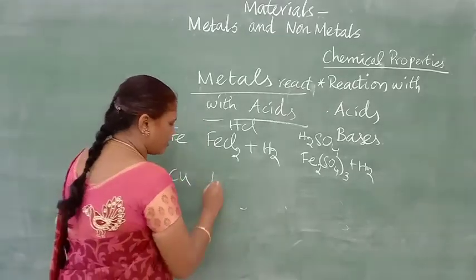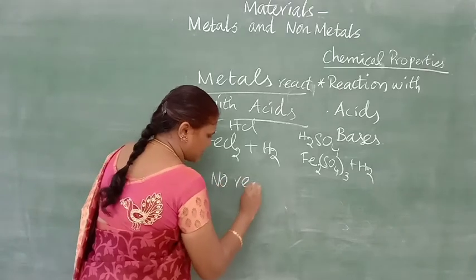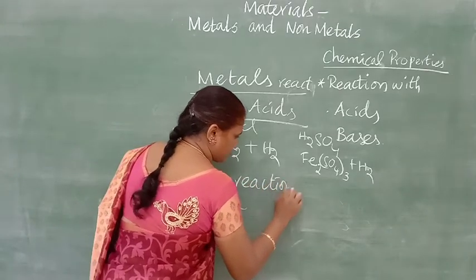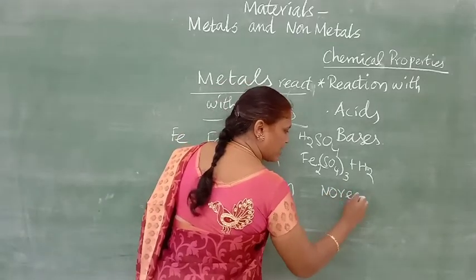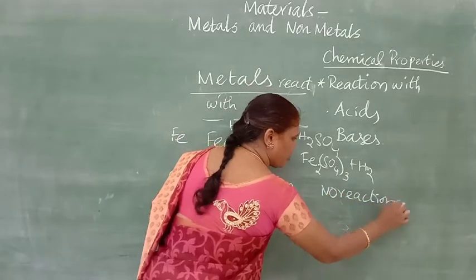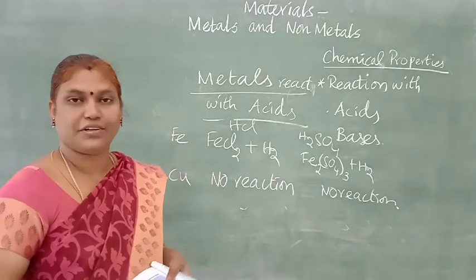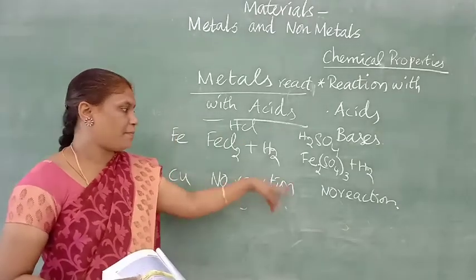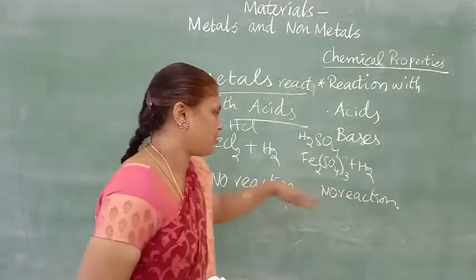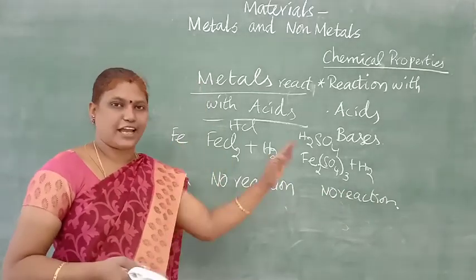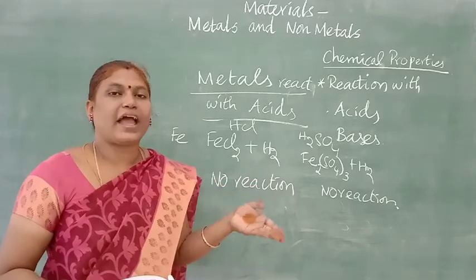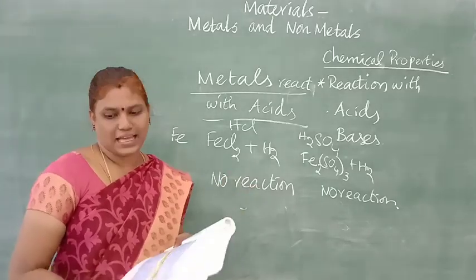So you can write no reaction takes place, even in warm condition and room temperature. Copper may react with concentrated acids.